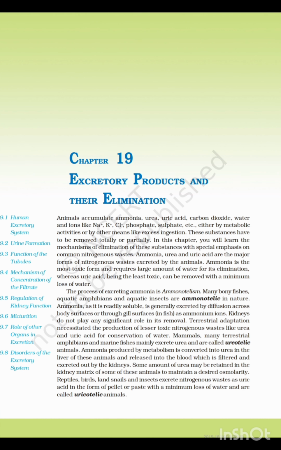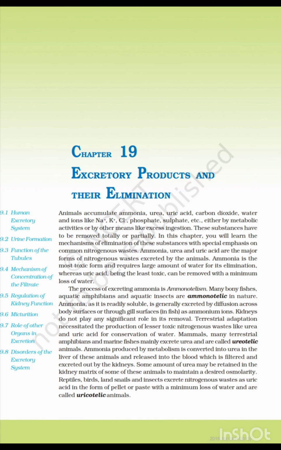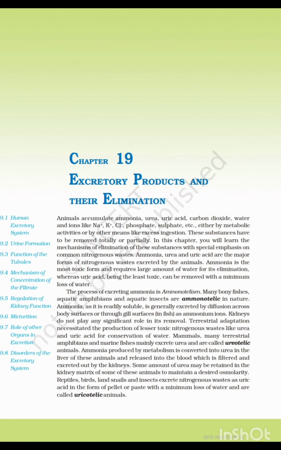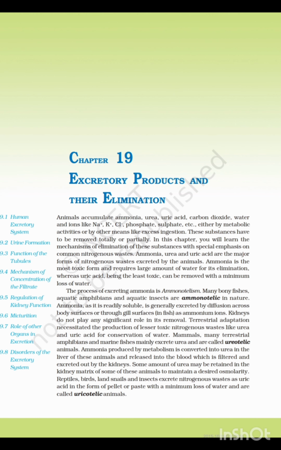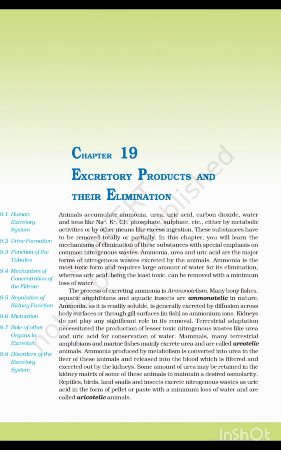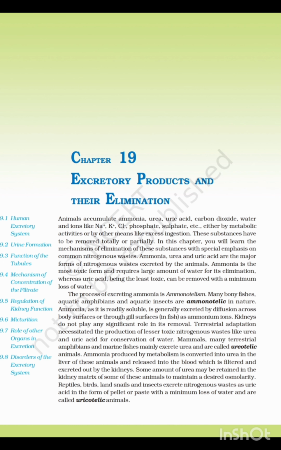Assertion: Terrestrial adaptation necessitated the production of less toxic nitrogenous waste like urea and uric acid. Reason: conservation of water. Both assertion and reason are correct, and reason is the correct explanation of assertion. What is the definition of ureotelic animals? The animals which excrete urea are known as ureotelic animals.